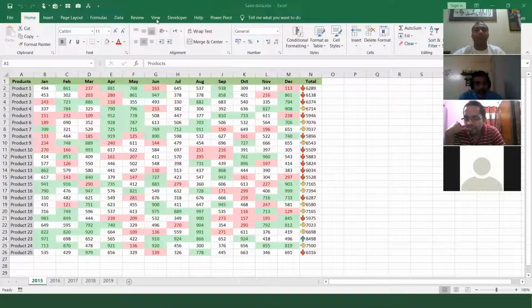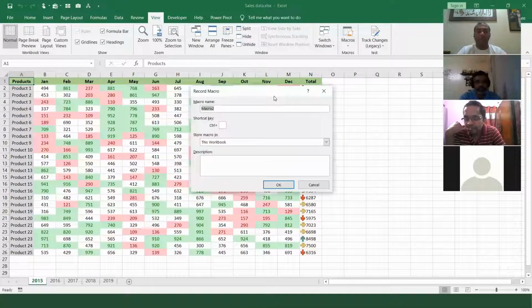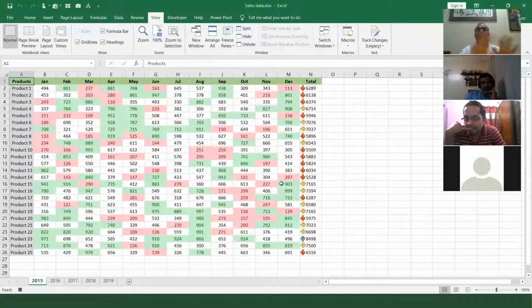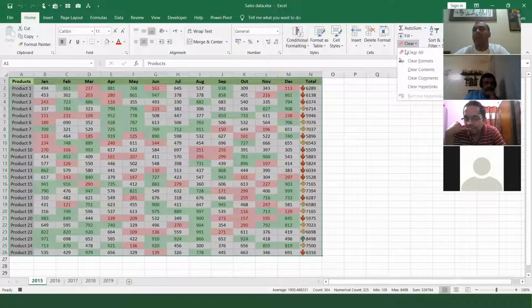Very good. So I go to the View, and I say Macros, and I say Record a Macro. Very good, everybody. So I will go to the macro name. So I say Clearing. Any name you can give. Clearing. Shortcut key, I say L, that is Control L. Where you want to store this, this workbook. Okay. Now I say Control Shift right, Control Shift down. I selected the data. I went to the Home and I say Clear Formats.